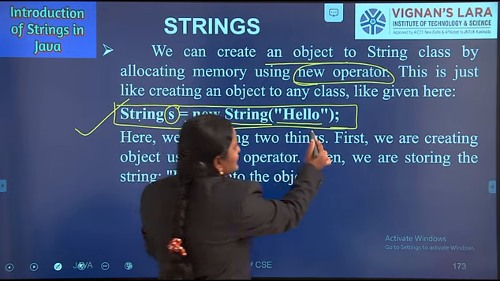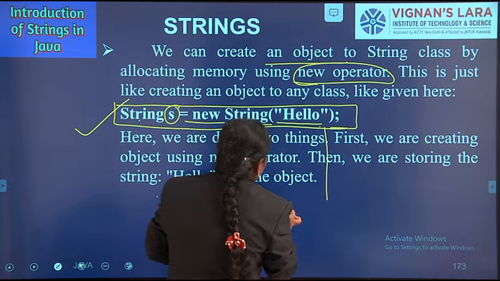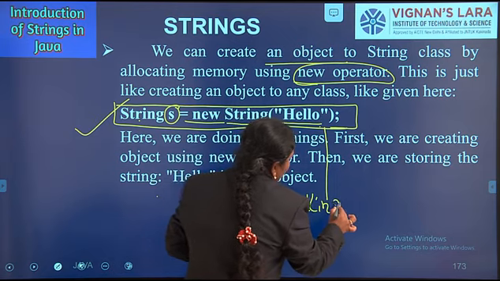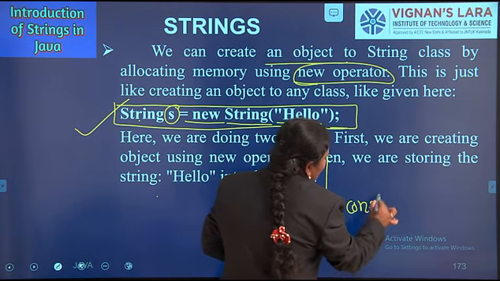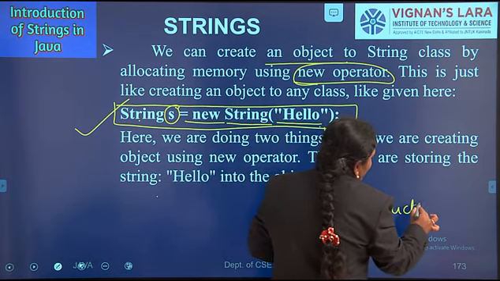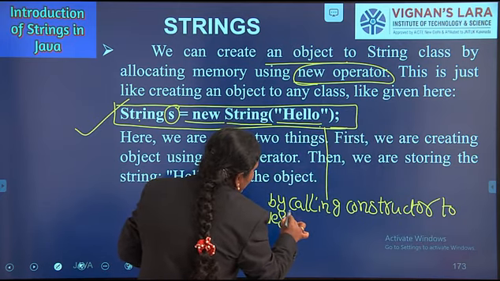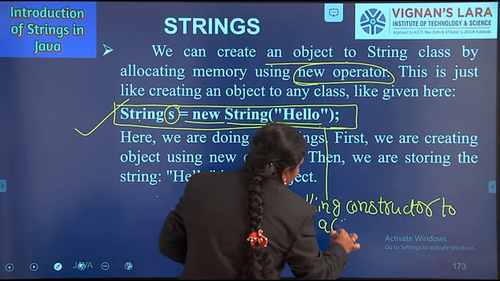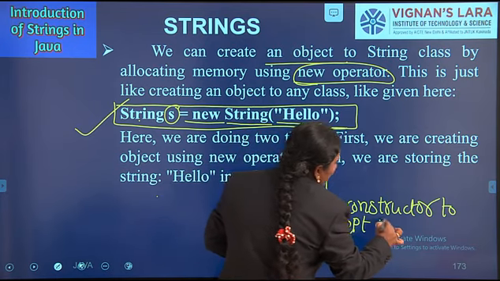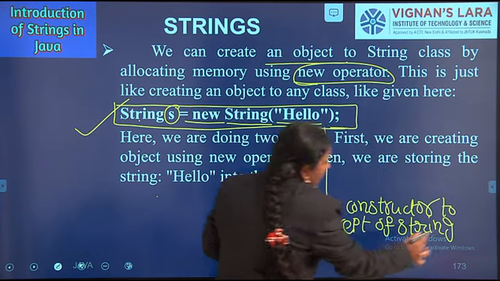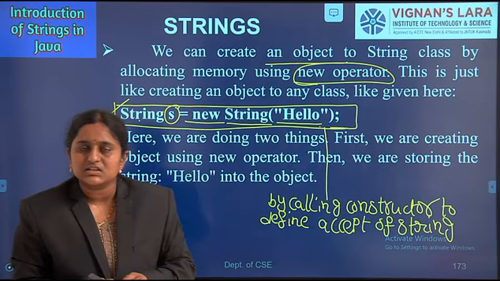Here, by calling the constructor to define and accept a string. We already know the constructors concept.